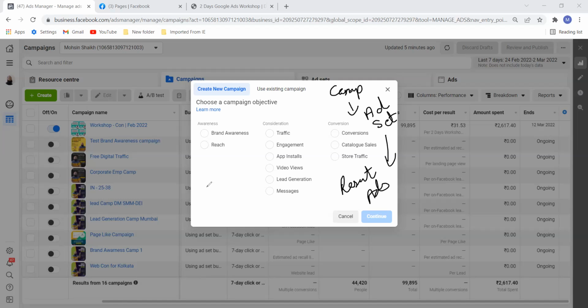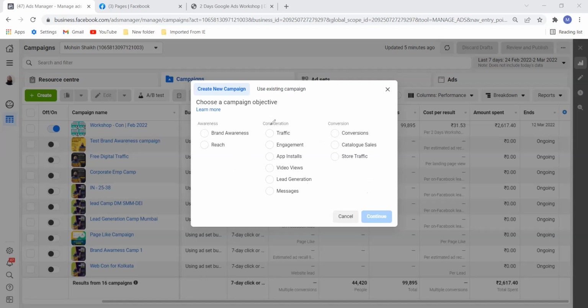In one campaign, you can have testing, in the sense that you can have 3 ad sets and see which ad is working. Later, I will explain that. We can do this for conversion, brand awareness, lead generation, traffic, or engagement. We will not do all of these, but in conversion, I will show you how to do that.